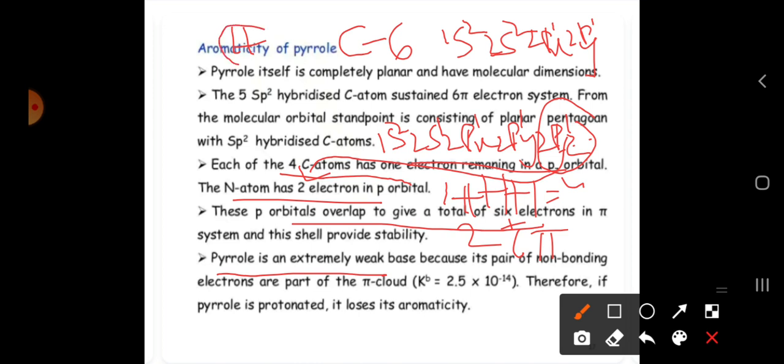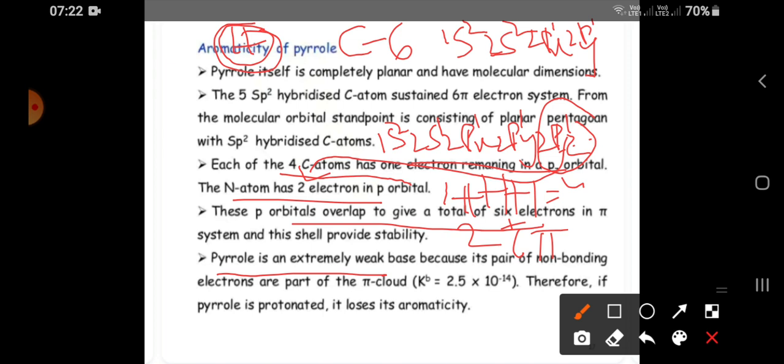So it can easily donate the H plus ions, which means it will show acidic character. It is not showing basic character. Actually, when a lone pair of electrons is present, we say that it shows basic character. But here, it is not showing basic character, it is showing acidic character. Why? Because it is losing H plus ions.